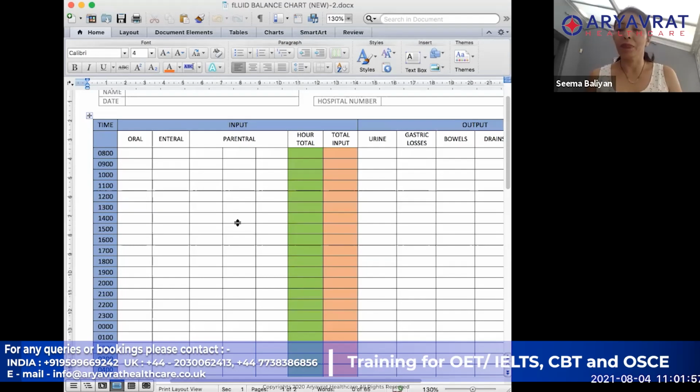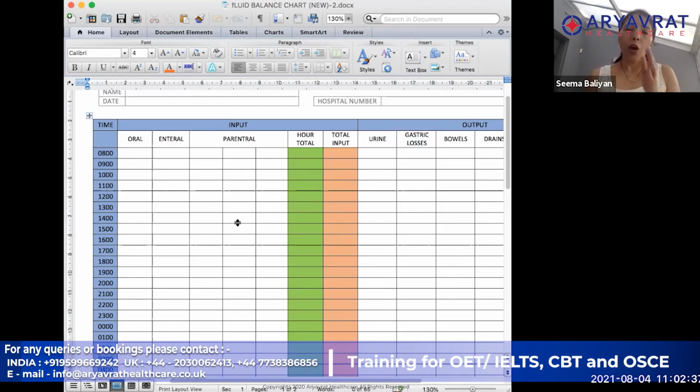These are the three ways that you can have any input. You will need to put it in the relevant section, whether it was from the enteral route, the oral route, or the parenteral route. Okay, understood that?